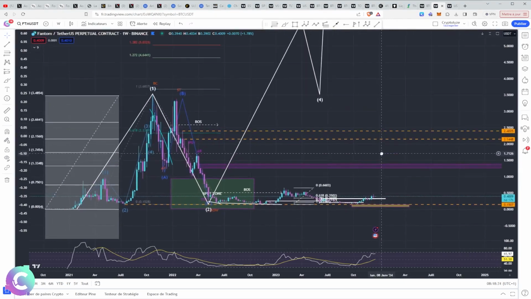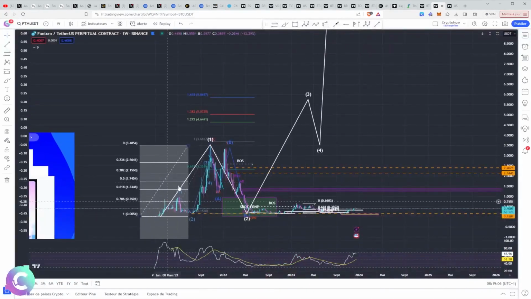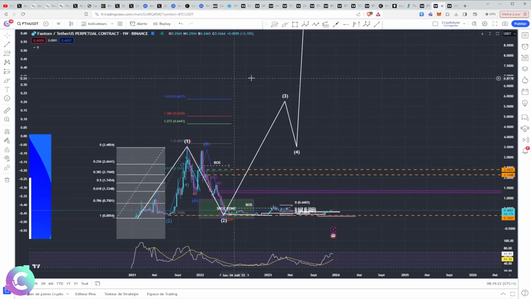What will we have as a target for FANTOM? What is already certain is that we will have a big sell-off at the 1.6 level, in which many people will have remained stuck here in this double top, in which this upward acceleration has deceived a lot of people, and therefore we have a lot of sell-off planned here. Especially if we look, for those who bought here at 0.15, 0.16, 0.17, we have almost 10 times, so obviously we will have a significant profit in this part, and then we can project a little further, in which we could have wave 1, wave 2, wave 3, 4, 5, therefore wave 3 Elliottist, which would have as target 1.618 with a FANTOM in the surroundings of $5-6.